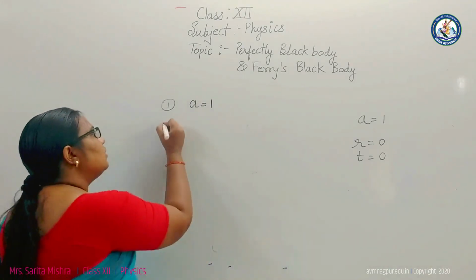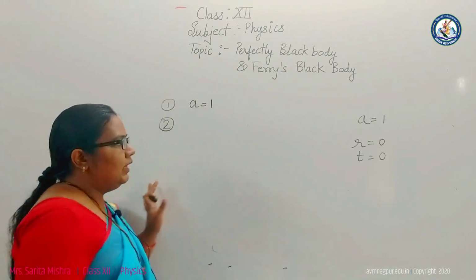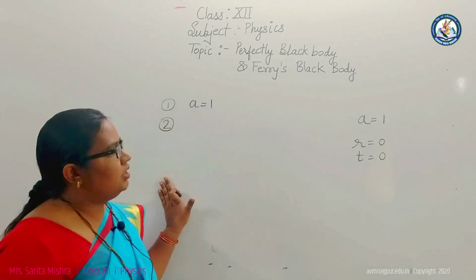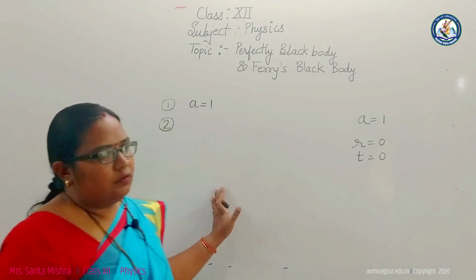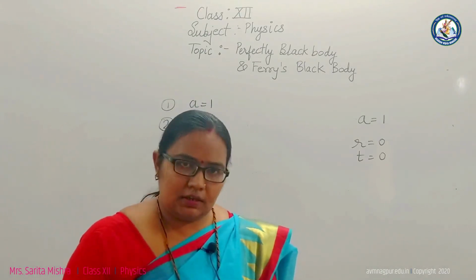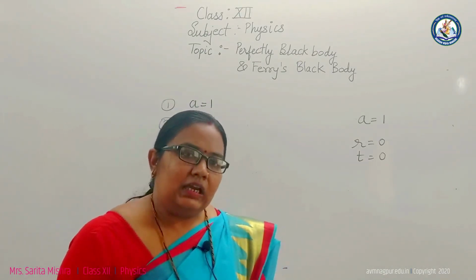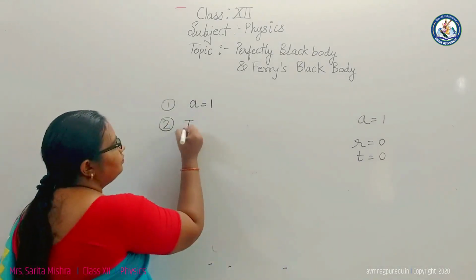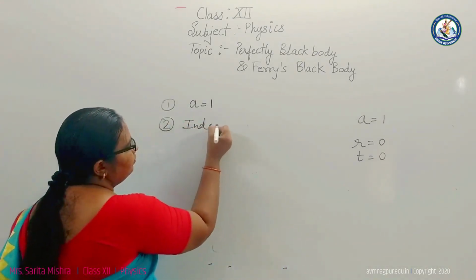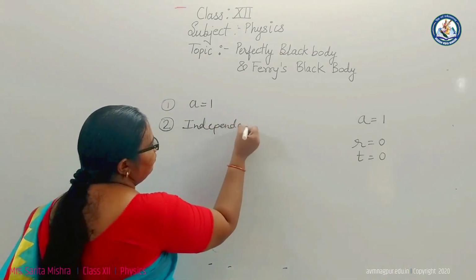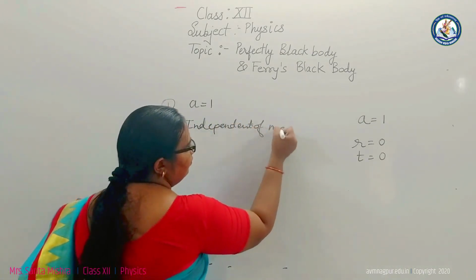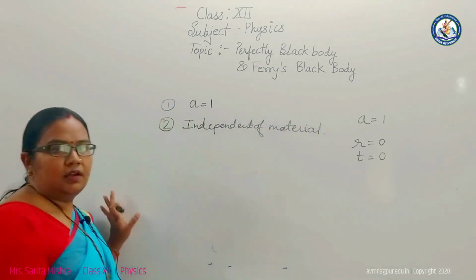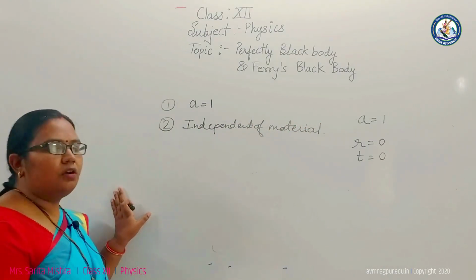The second characteristic is that it is independent of the material to which it is incident. Whatever heat energy is emitted by this perfectly black body, the radiation it emits is independent of the material used.